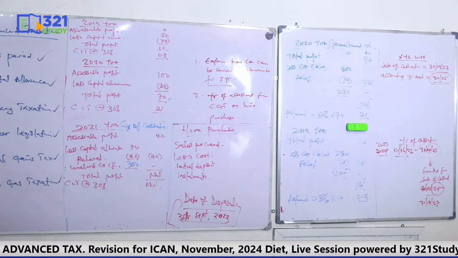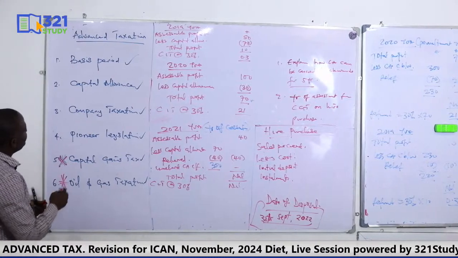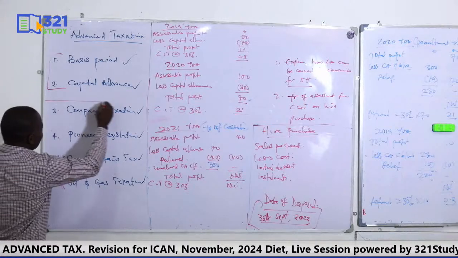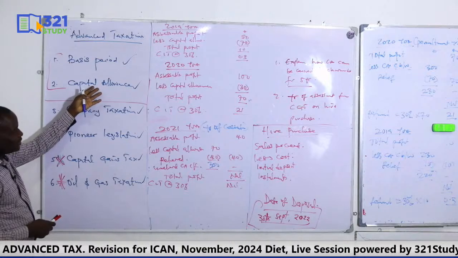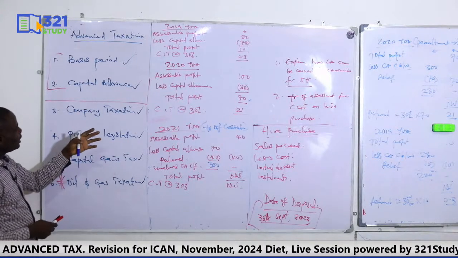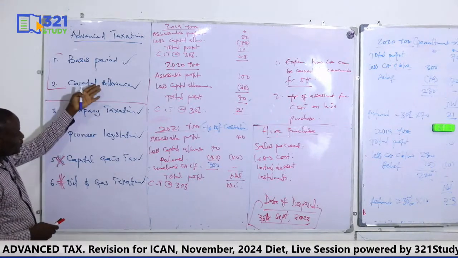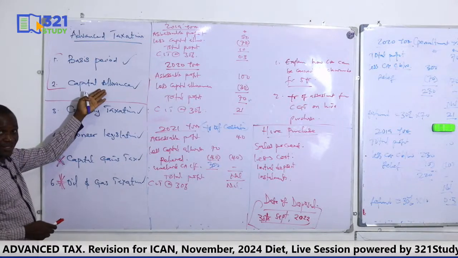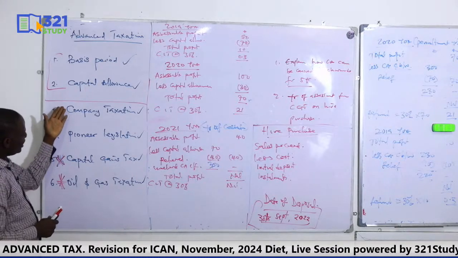Like capital gains tax. Almost every diet you see it. Oil and gas, almost every diet you see it. But of course, you don't expect these two as a full question. No examiner will give you basis period as a full question, or capital allowance. These are workings to this. So the examiner will just give you company taxation, because under company taxation, he knows that you are going to do basis period, you are going to do capital allowance. He may also give you pioneer. Under pioneer, you also do basis period, capital allowance. So the way it works is that these two topics are almost testing the same thing.